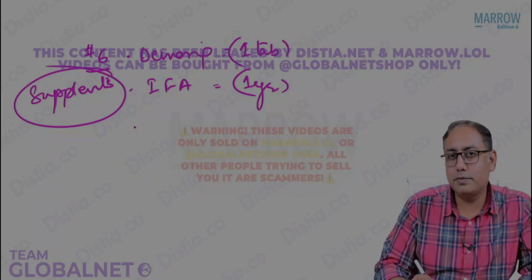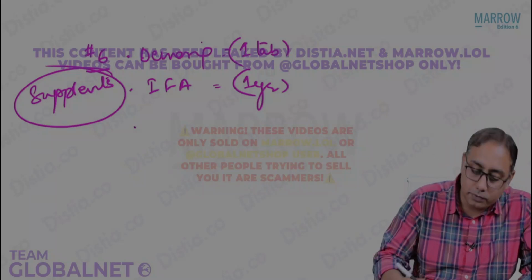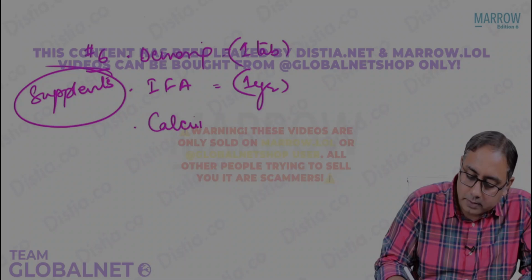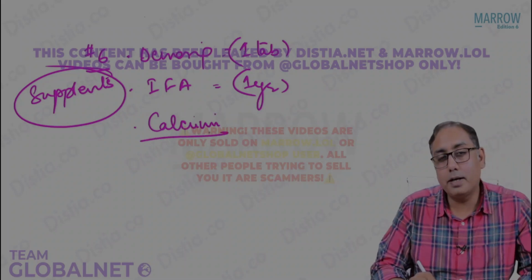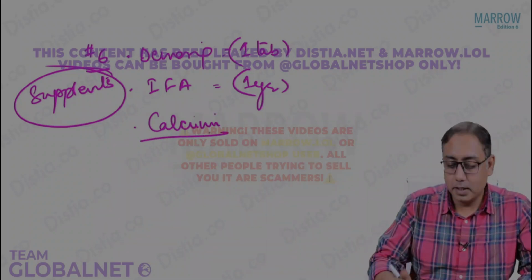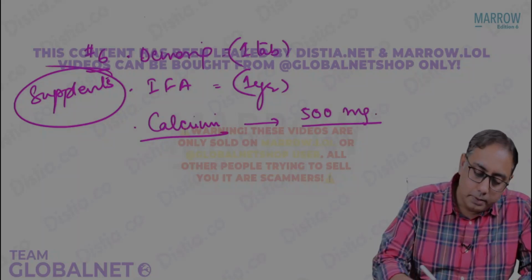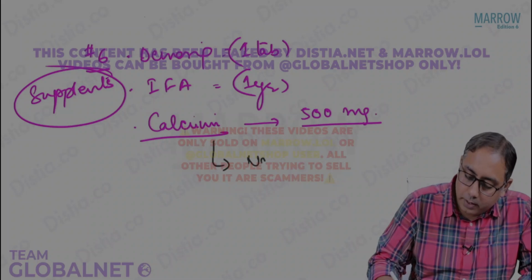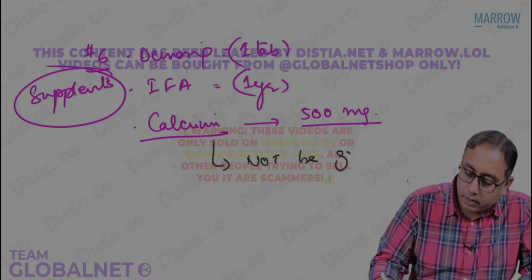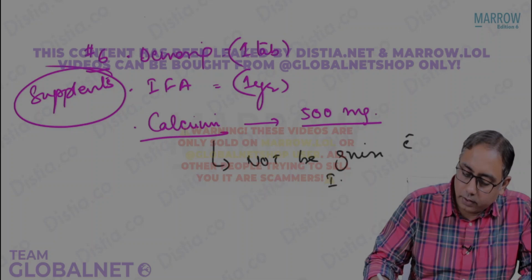Alongside, do you think we should give some other supplements? Yes, of course, we should give the calcium supplements. I know that the calcium recommended dietary allowance is 1000 milligrams, but in pregnancy we give calcium at the dose of 500 milligrams. Please note that this calcium should not be given with the iron folic acid supplement.